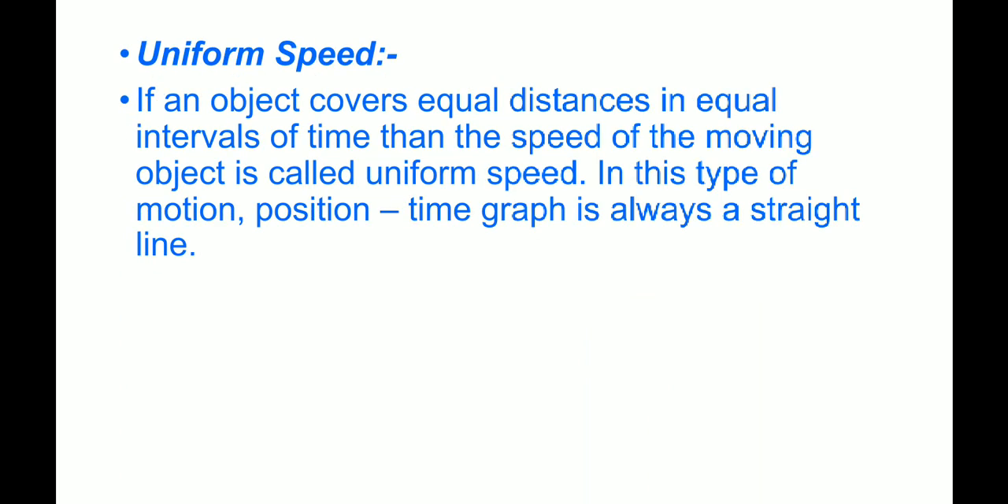Uniform speed. If an object covers equal distances in equal intervals of time, then the speed of the moving object is called uniform speed. In this type of motion, position time graph is always a straight line.